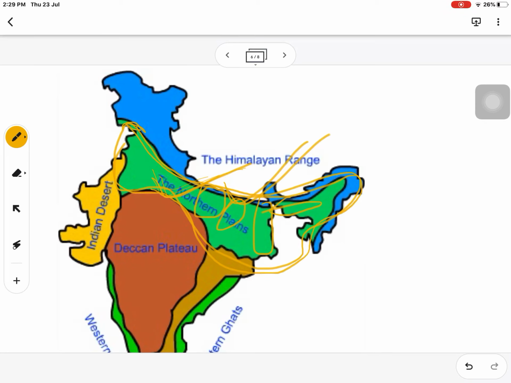Here we can see this portion, that is part of Uttar Pradesh, and this is the part of Bihar and West Bengal. These are the three most populous states of our country, which are situated in this northern plain. And because of fertile land and availability of water, it provides such kind of opportunity for building a huge number of settlements in this particular area.